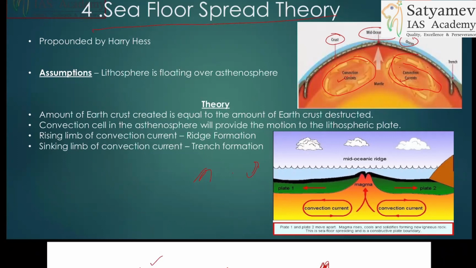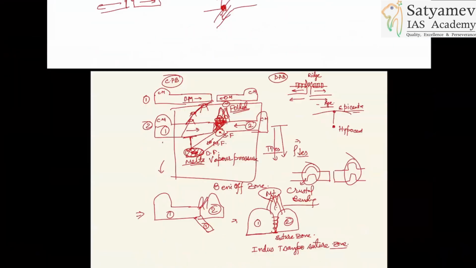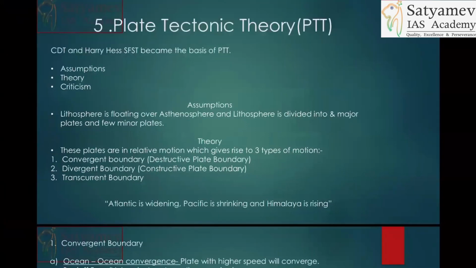Mantle plume based structures can also be there. Causes of mantle plume is simply what? The causes of volcanism. All the causes are lying in plate tectonics theory. Are you understanding? So you should be understanding the keywords. Look at this. Then plate tectonics theory. If they are asking about the plate tectonics theory, again you will have to take up this continental drift theory, and Harry Hess's seafloor spreading theory was the basis of plate tectonics theory.